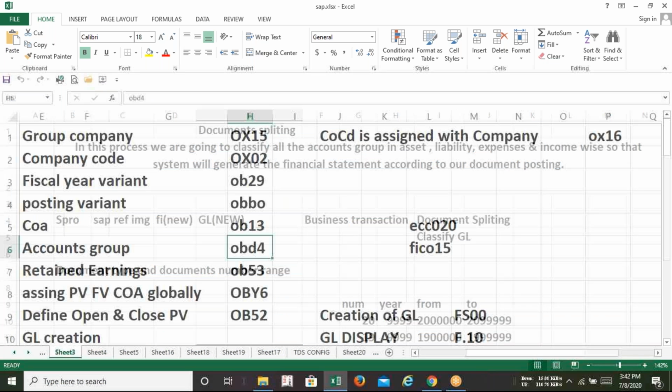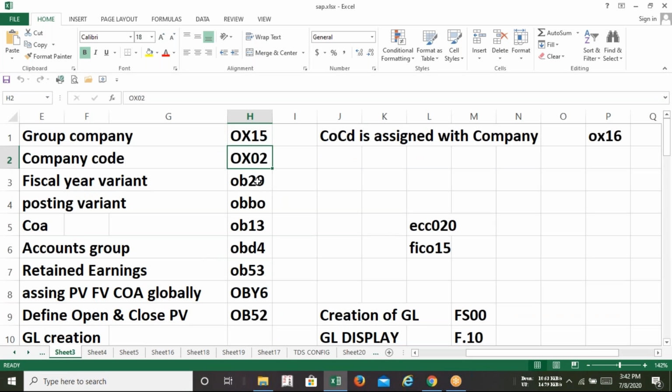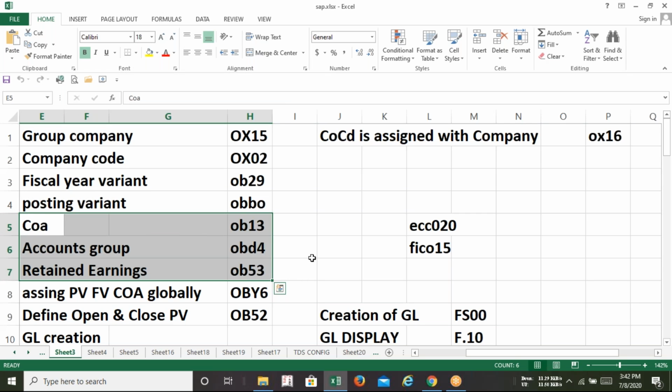So we have done this one also, and open and close posting period, it's OB52, not OB57, OB52. So today I'll be starting with these three T codes. Guys, please make a note of it. COA stands for Chart of Accounts. What is Chart of Accounts and why Chart of Accounts, I will discuss. No issues at all. Accounts group and retained earnings.